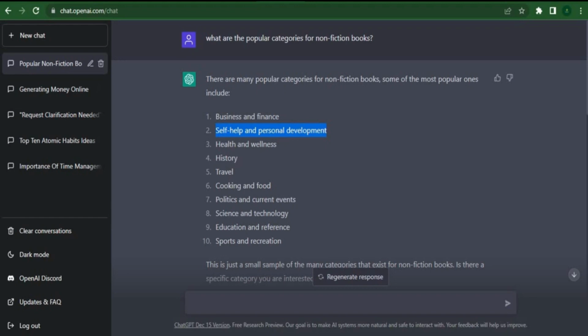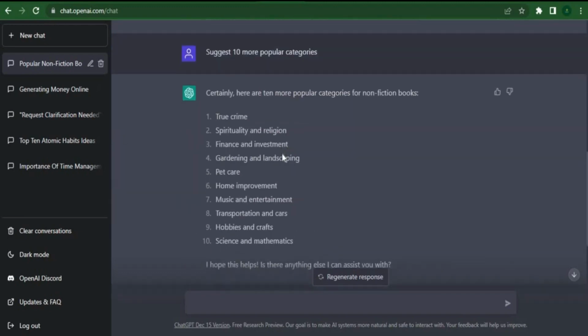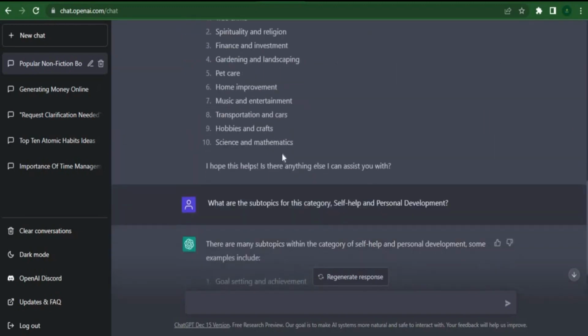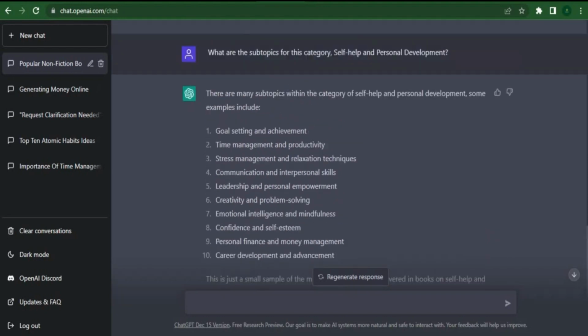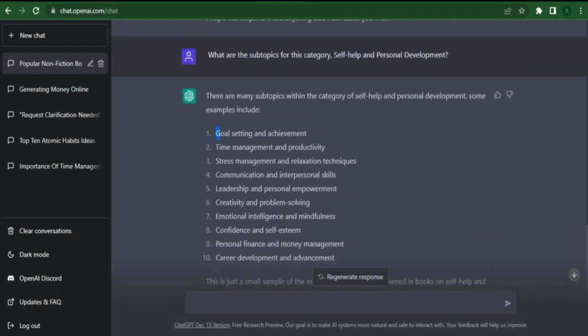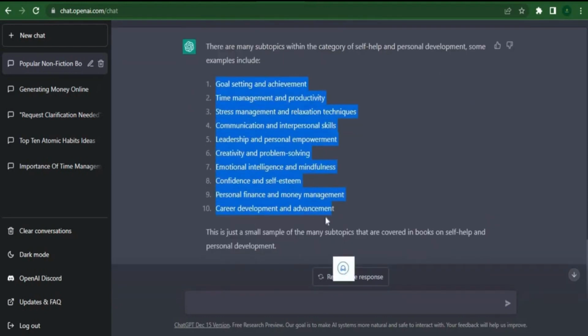This category, self-help and personal development, is rather broad. Ask ChatGPT to suggest the subtopics to us so we can have a more focused ebook if you want to get even better ideas for a non-fiction book. We don't just publish an ebook about business and finance because that's too vague or general, not particular enough, and very difficult to sell. So get ChatGPT to provide us with even more great suggestions. We will then wait for ChatGPT to tell you what some of the popular subtopics are, and then this will offer you a much better concept for your ebook.